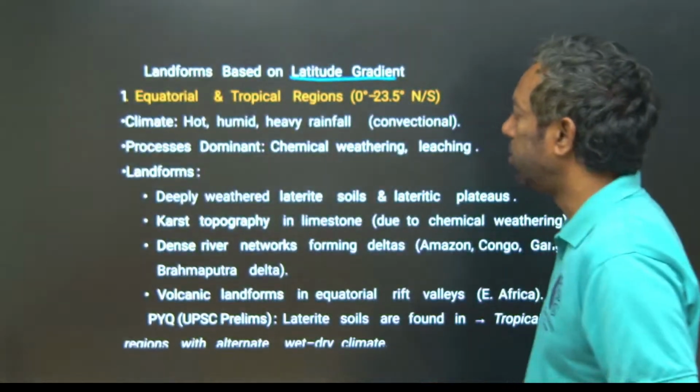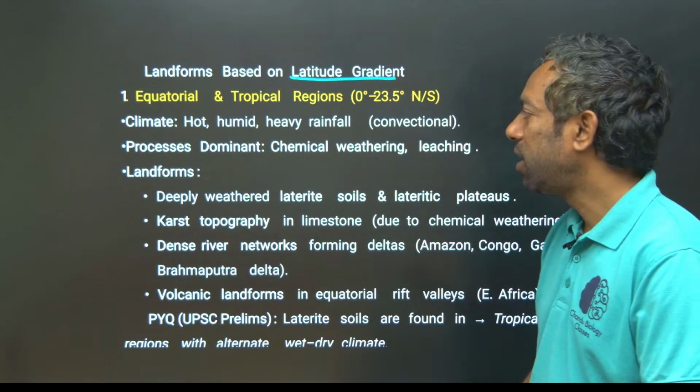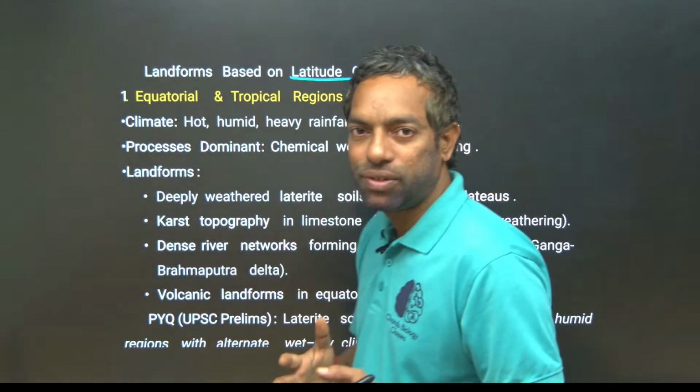I'll come to that later. Deserts form in tropical areas on the west side of the continent. So latitudes are the reason.